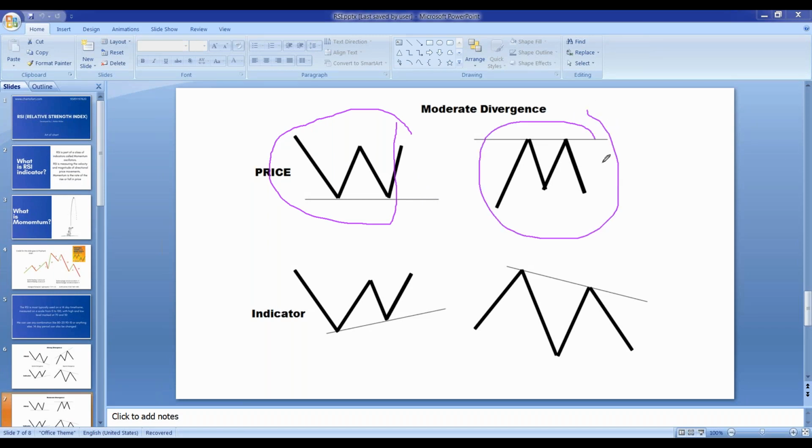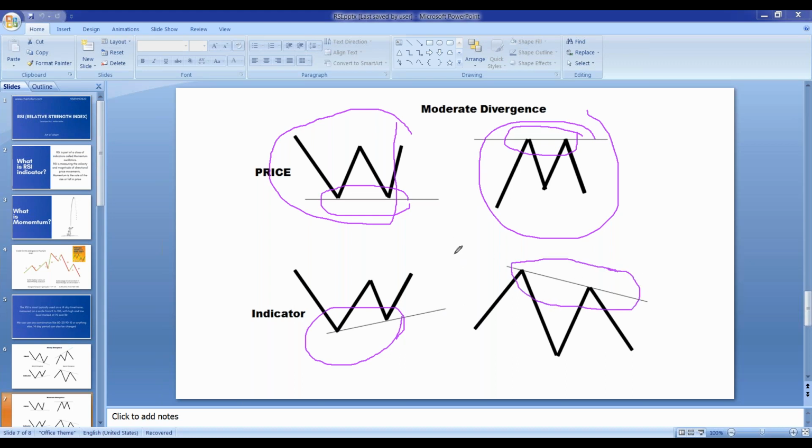Now, if you don't know double bottom and double top, you have to understand these things first, then only you will be able to interpret it. In the case of this moderate divergence, the stock is not making lower lows, it is making a base kind of, and a top kind of, but the RSI indicator is moving on an upside, and here RSI is moving on a downside.